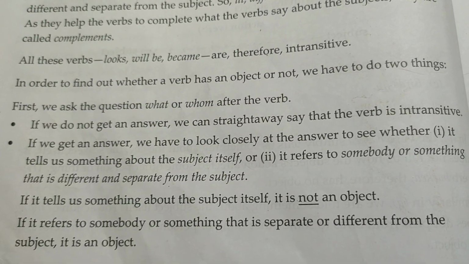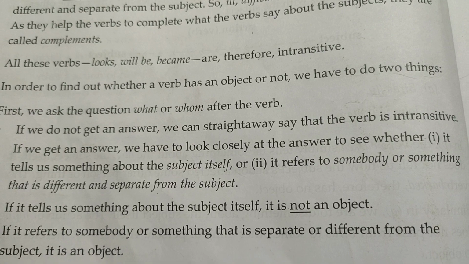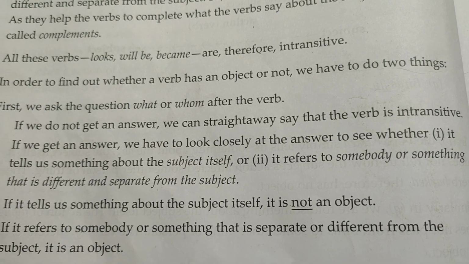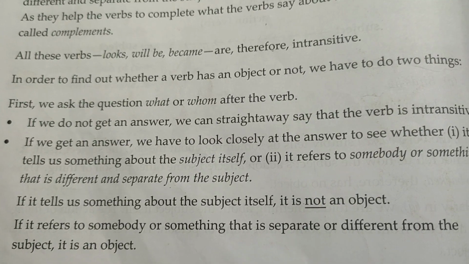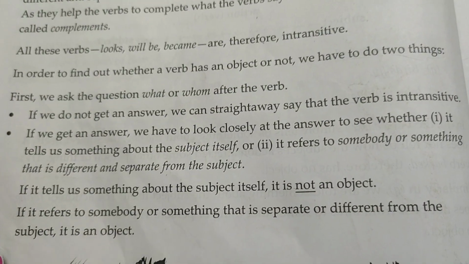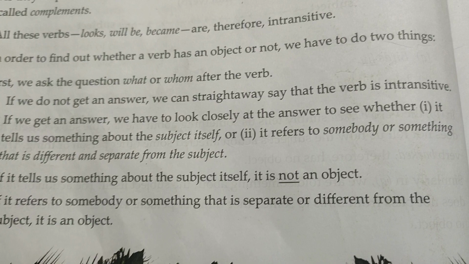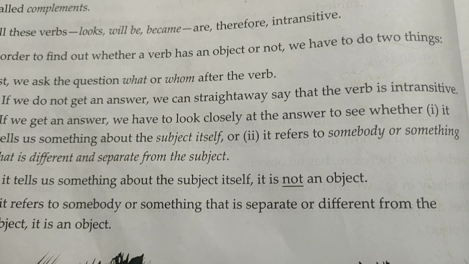In order to find out whether a verb has an object or not, we have to do two things. First, we ask the question, like I told you earlier, what or whom after the verb. Now, if we do not get any answer, then we can straight away say that the verb is intransitive.